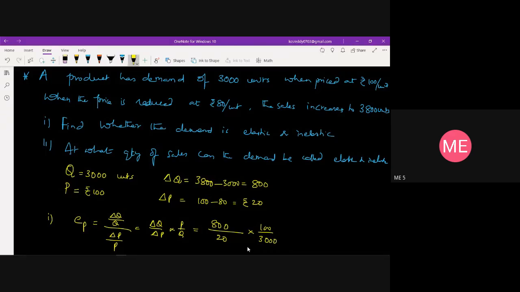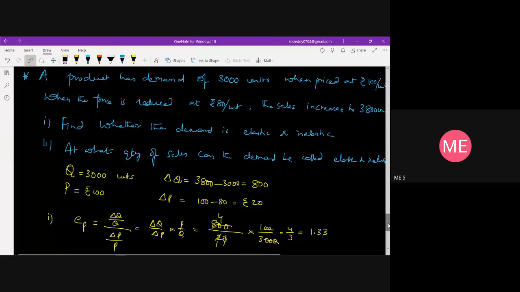Cancelling the zeros, I get 4 by 3, which is 1.33.